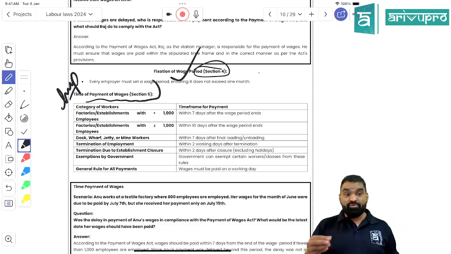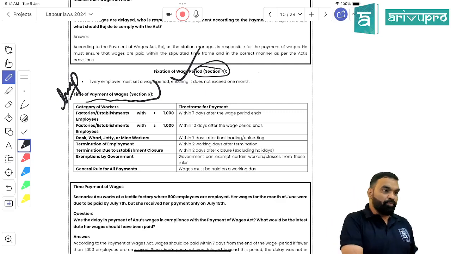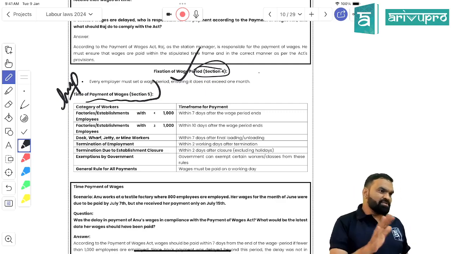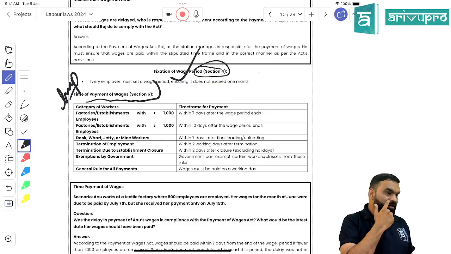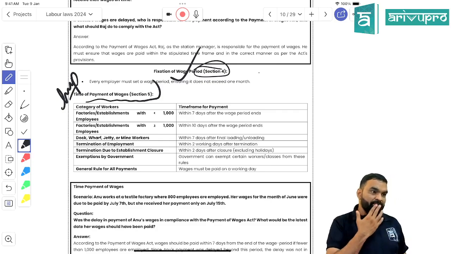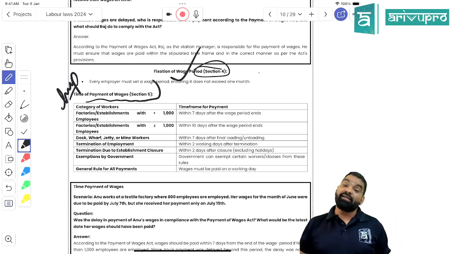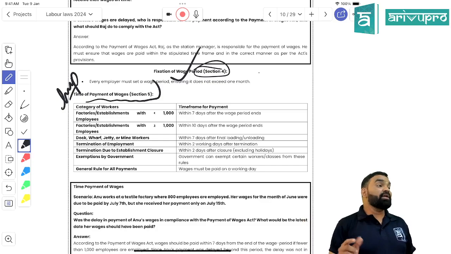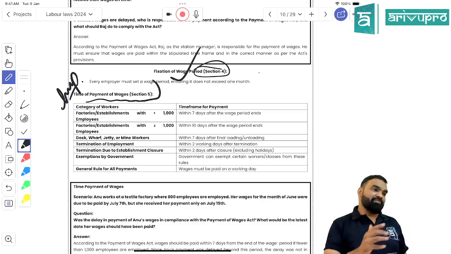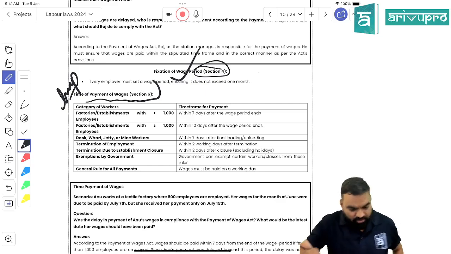And when it comes to small organizations having employees less than 1000, by what date should they make the payment? Maximum by the 7th of the next month, that is, the 7th day after the wage period ends. Right, students, manageable.